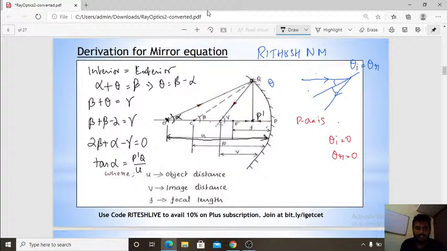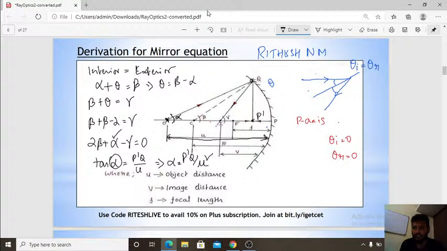So alpha is equal to P dash Q divided by U, that is the object distance from the midpoint of the mirror. So I got one equation for alpha.